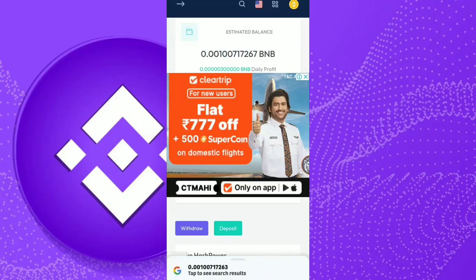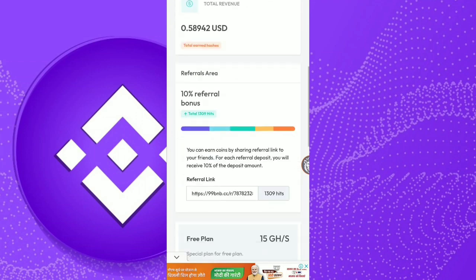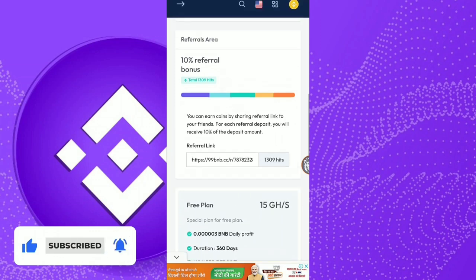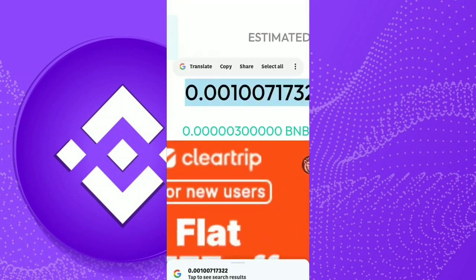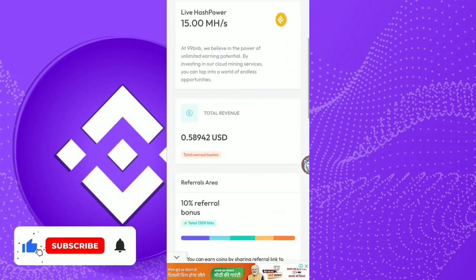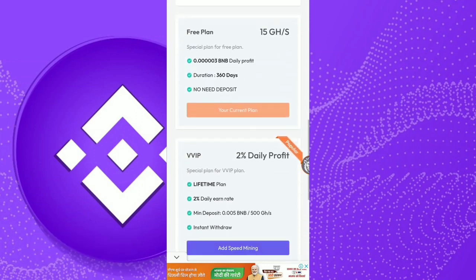Basically, this site allows me to mine BNB for free on this platform. I will tell you how you can earn BNB for absolutely free from this website. I have provided the link of this website in the description. Simply check it out and you can also earn BNB for absolutely free in a very huge amount. You can see that I have earned 0.001 BNB for absolutely free on this website without any investment. Now I will tell you how you can earn like this.